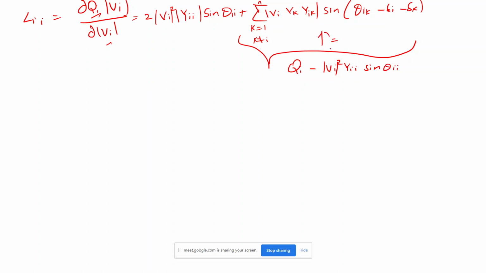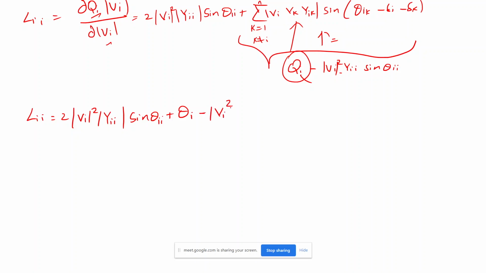This both are equal, because if you remove this value from this, you will get the same result. If that is the case, I can still write the same equation as Lii is equal to 2 Vi the whole square and then Yii sine theta ii, and this I will write as same, plus theta Qi minus Vi square and then Yii sine theta ii.